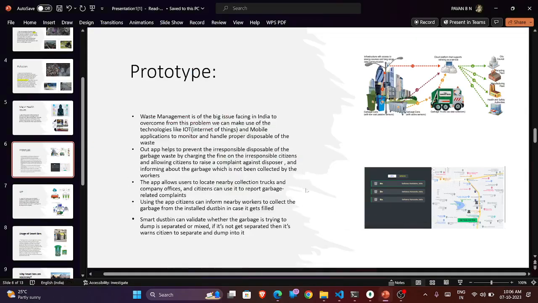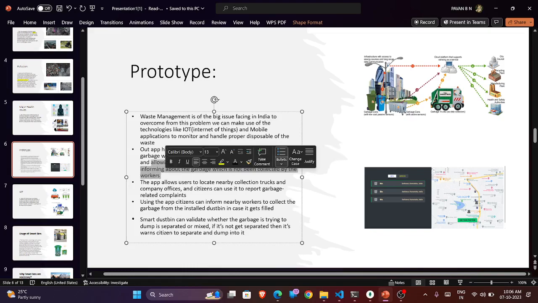Coming to the prototype level, here we can see how we can make them responsible. If they are throwing garbage anywhere they find, we can charge a fine on the irresponsible citizens who throw garbage on the road. So who will raise a complaint?